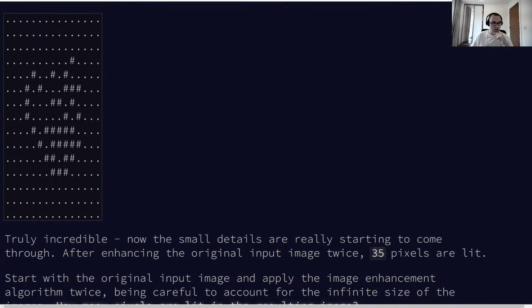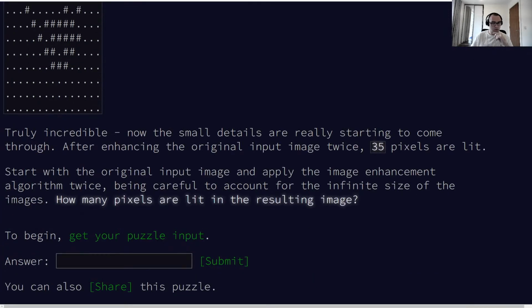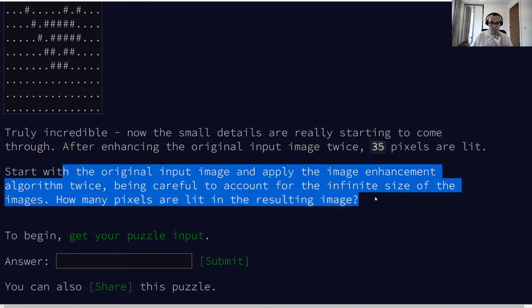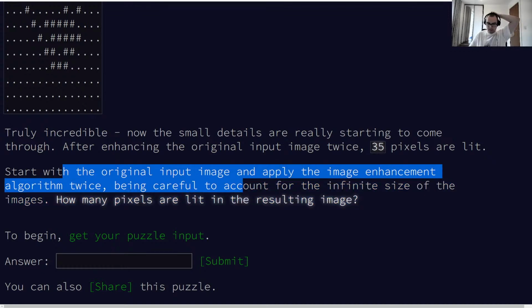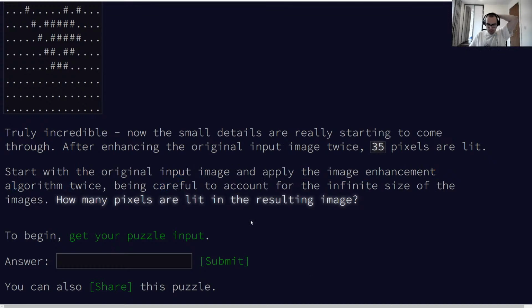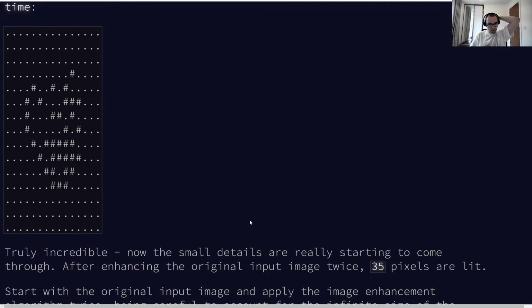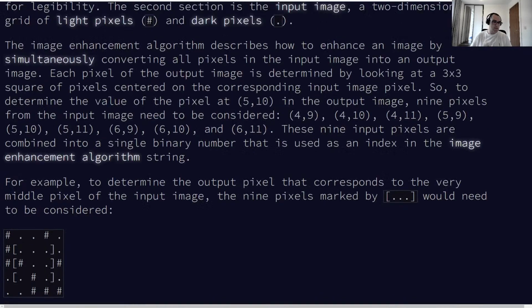And continue. Okay, start with the original input image, apply the image enhancement algorithm twice, being careful to account for the infinite size of the images. How many pixels are lit in the resulting image? Weird. Okay, that doesn't sound too bad.